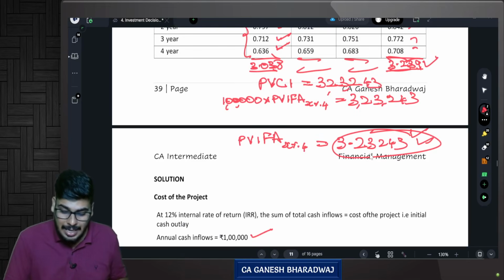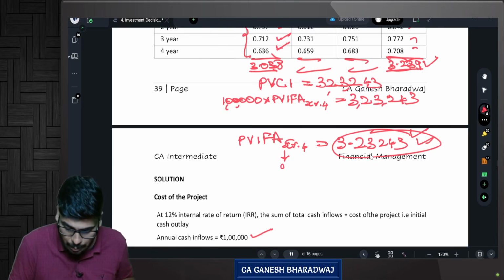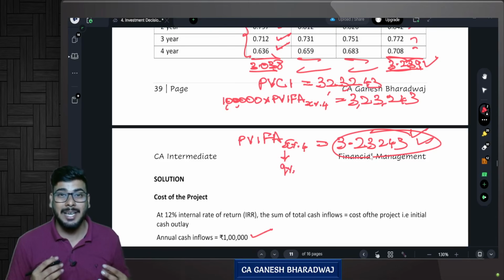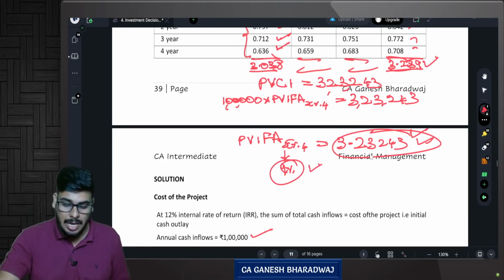So can we say that here the relevant discount rate, x percentage, is how much? 9%. So now can I say the cost of capital is how much? 9%. Are you clear with this? Are you clear with this?